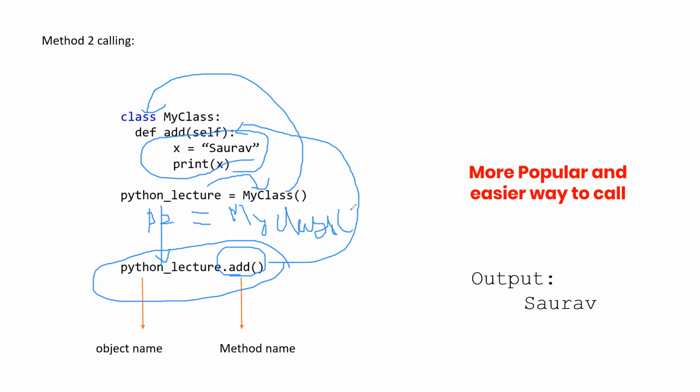So it doesn't know which object it should call, because there is a numerous amount of objects. And while discussing the housing example, you remember that an object is created from the blueprint. The blueprint can have three rooms, two washrooms, one or two balconies, one dining hall, one study room.